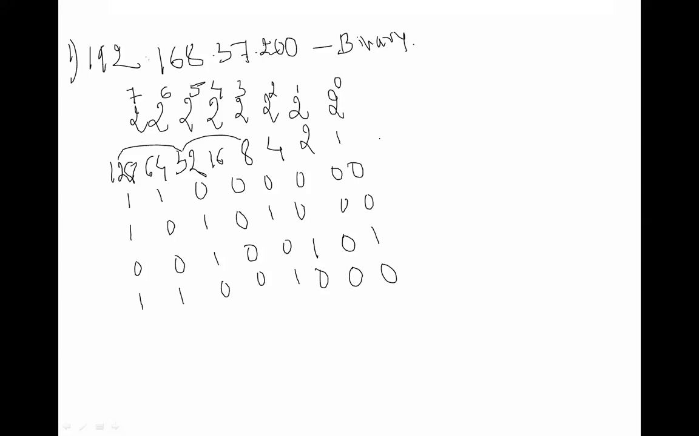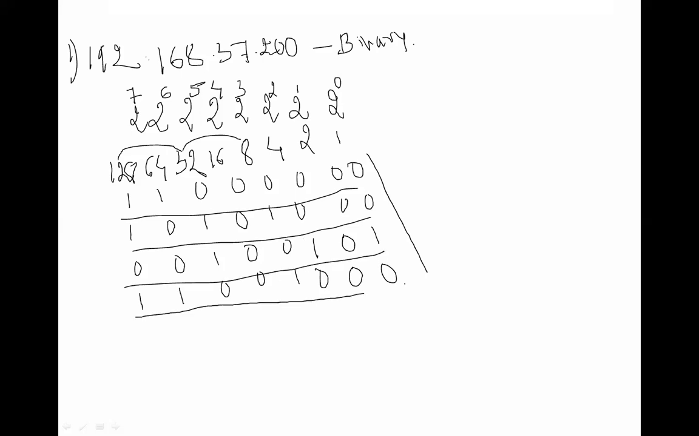Okay. Yes. You got all these binary numbers. This is how you are going to convert the particular IP address into binary. For 192, this one is the binary number. For 168, this one is the binary number. For 37, this one is the binary number. And for 200, this one is the binary number. How are you going to convert that IP address into binary? Just write down 1, and remaining all are 0.